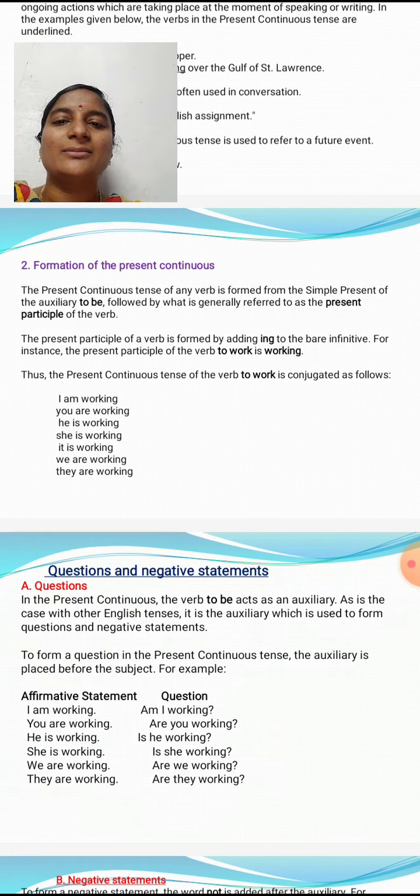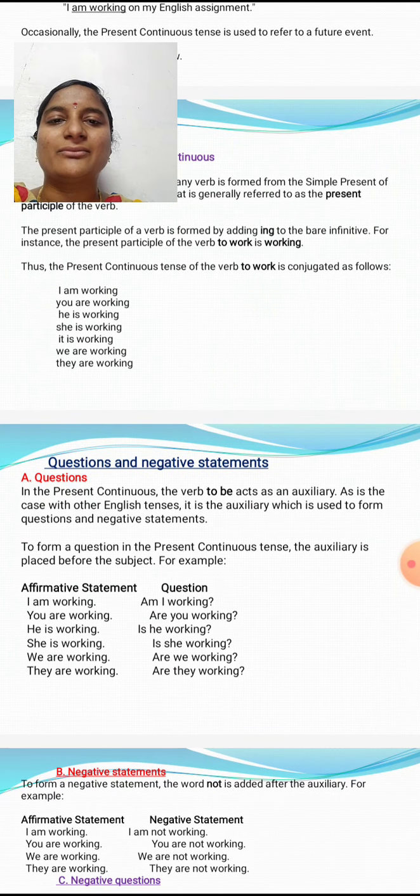Thus the present continuous tense of the verb to work is conjugated as follows. For example, I am working, you are working, he is working, she is working, it is working, we are working, and they are working. Here we is plural, so we write the be form are.